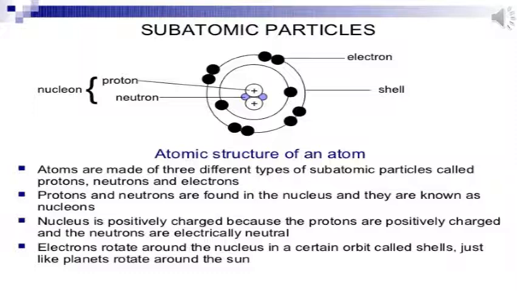Nucleus is positively charged because the protons are positively charged and the neutrons are electrically neutral. Since neutron does not carry any charge and proton is positively charged, P for positive, P for protons, so we can say the nucleon carries a positive charge because neutron does not have any charge. Electrons rotate around the nucleus in a certain orbit called shells, just like planets rotate around the sun.